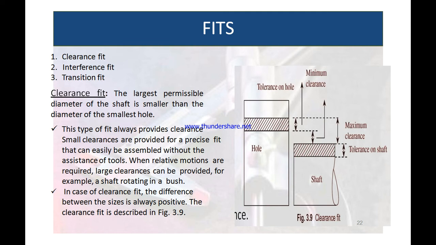Number one, clearance fit. The clearance fit is defined as the largest permissible diameter of the shaft being smaller than the diameter of the smallest hole. This type of fit always provides a clearance. Small clearances are provided for the precise fit that can easily be assembled without the assistance of tools when relative motions are required. Large clearances can be provided, for example, a shaft rotating in a bush. In case of clearance fit, the difference between the sizes is always positive.